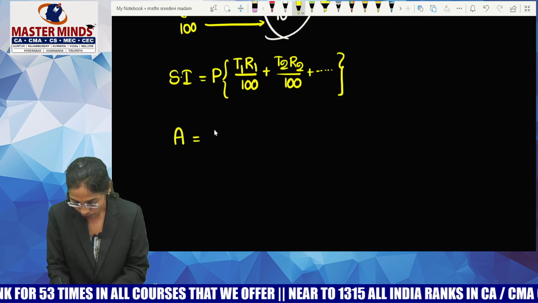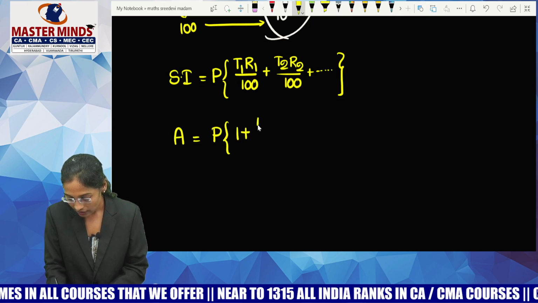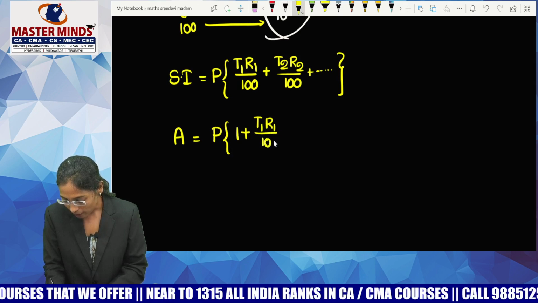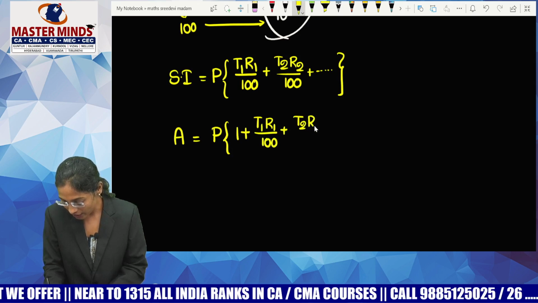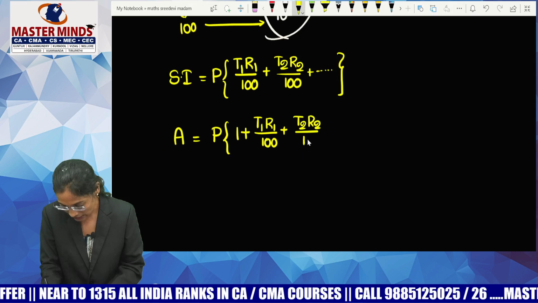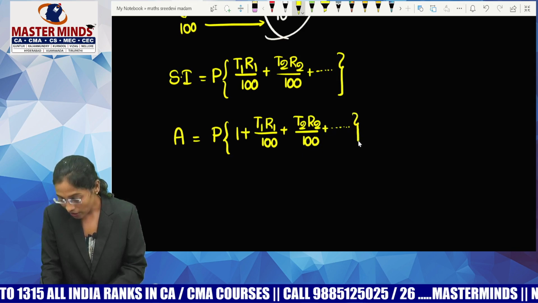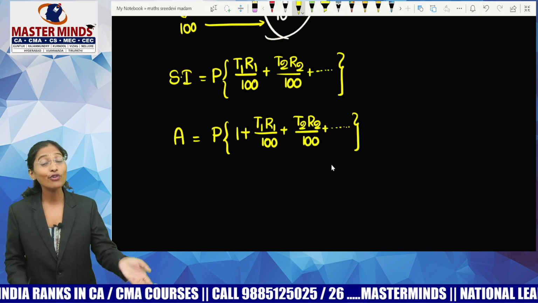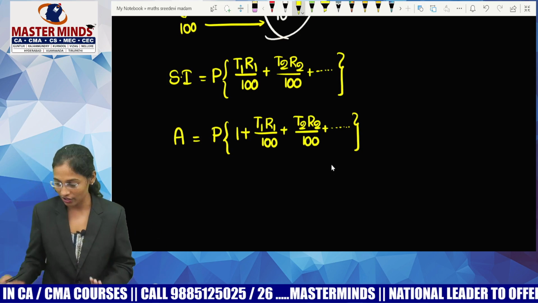Amount equals P of 1 plus T1 R1 by 100 plus T2 R2 by 100 plus and so on. It means R1 is the rate of interest for T1 years, R2 is the rate of interest for T2 years. Of course, if R3, T3 are there, R3 is the rate of interest for T3 years.